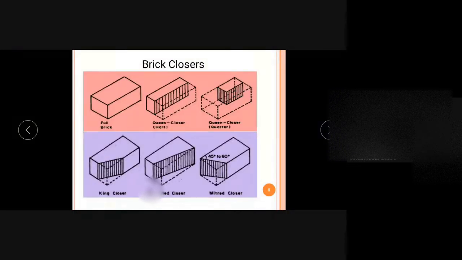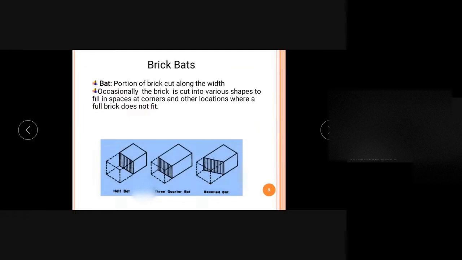Hope you understand. And next one is a brick bat. So this is also a piece of brick, but നമ്മൾ cut ചെയ്യുന്നത്. In closers we cut longitudinally, that is along the length we cut the brick. Here in brick bat we are cutting it along the width or the breadth. So along the width we are cutting, that is across the length ആണ്. മറ്റേത് ഈ ഡയറക്ഷനിലായിരുന്നു കട്ട് ചെയ്തിരുന്നത്, ഇവിടെ ഈ ഡയറക്ഷനിൽ കട്ട് ചെയ്യുന്നു. അതാണ്, that's the difference between brick bat and closer.